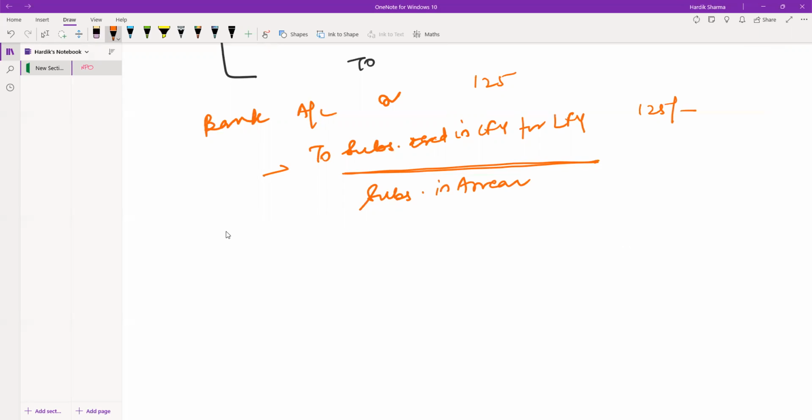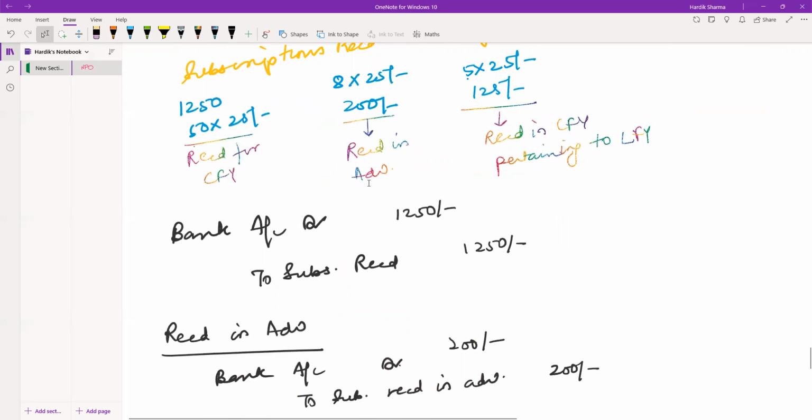This was my asset account. I would have created asset by showing it as my income. Now, what's one thing? This is received. Okay, how to account for in the income and expenditure account the subscriptions that are pertaining to current financial year but not received? What's that amount? That is for 10 people at the rate 25. That comes to 250. How to account for that?